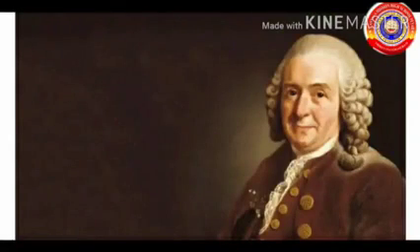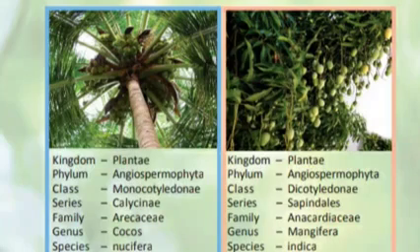Carl Linnaeus also classified plants by including them in various levels from species to kingdom. Look at some examples. First, coconut tree. Its kingdom is Plantae. Its phylum is Angiospermophyta. Its class is Monocotyledonae.